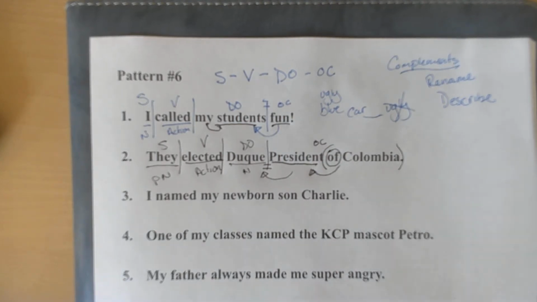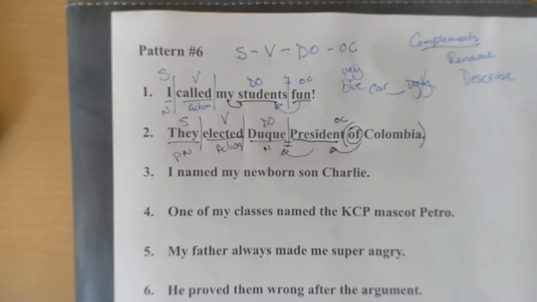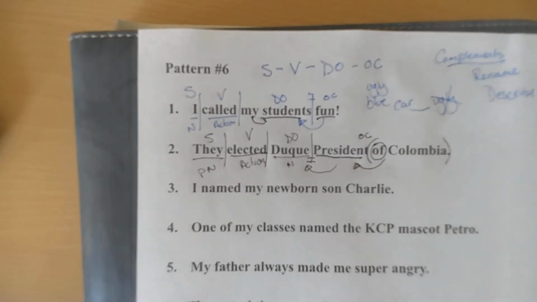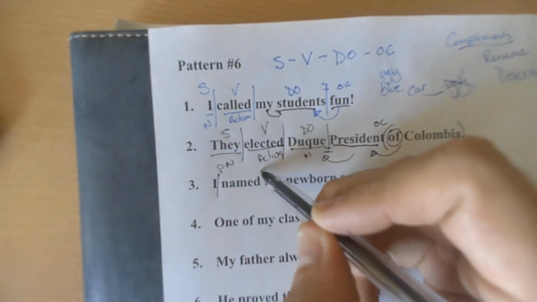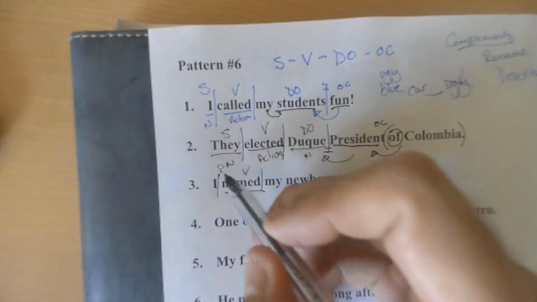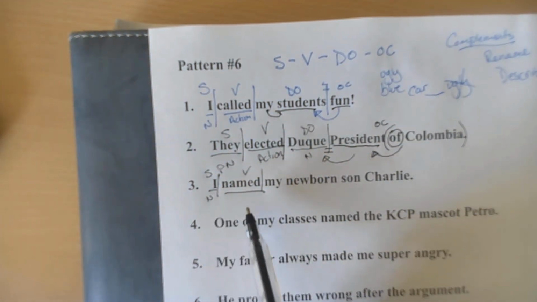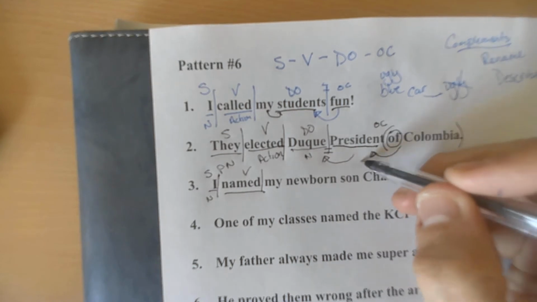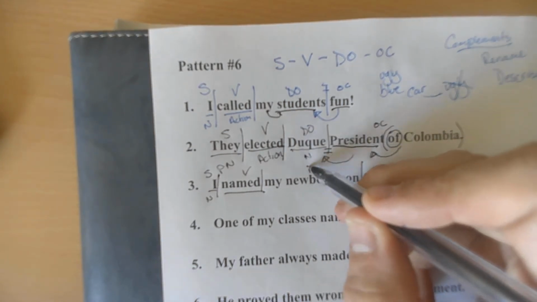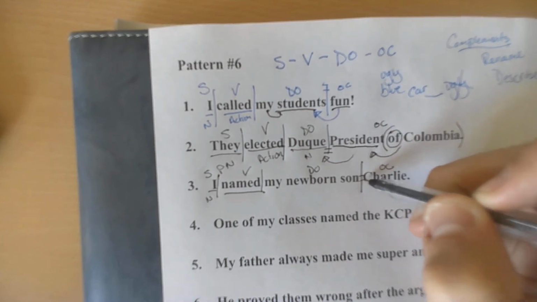So let's do number 3. I named my newborn son Charlie. That's true. What's the verb? Named. What's the subject? I'm the one who did it. I named. I named who or what? My newborn son is my direct object, meaning that this would be my object complement because my son equals Charlie.